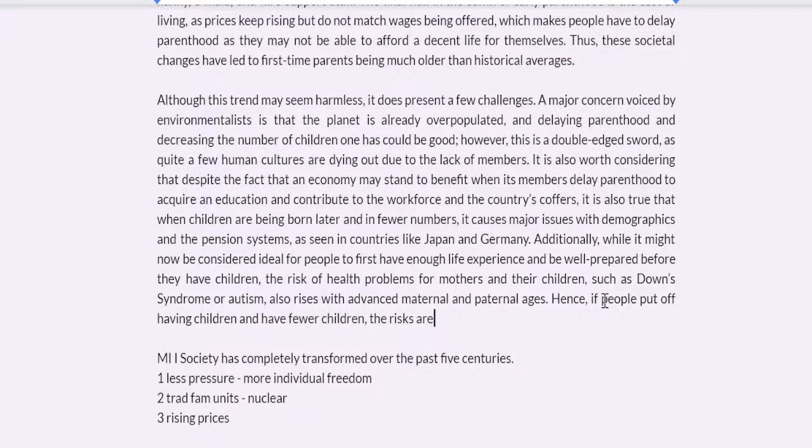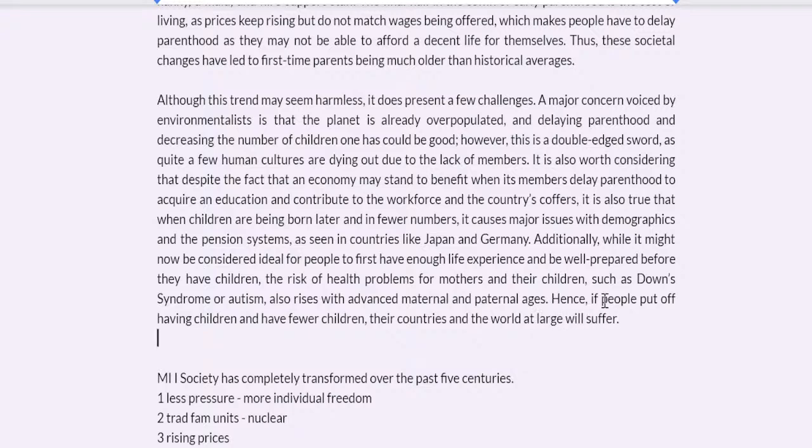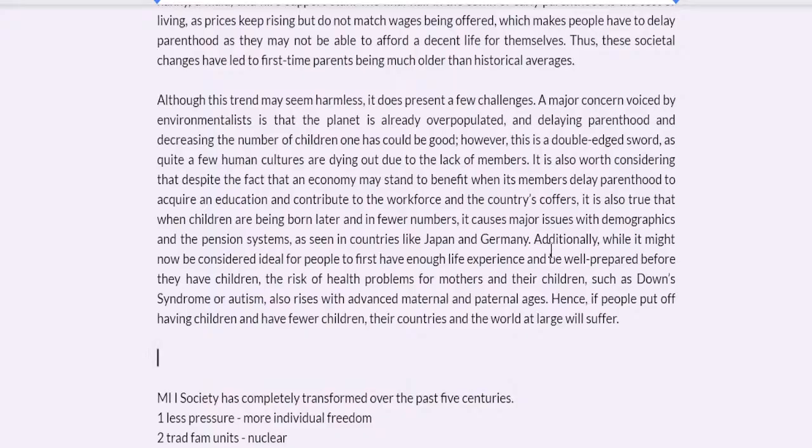the risks are huge, right? Their countries and the world at large will suffer. Because imagine entire cultures dying out because people are not having kids.